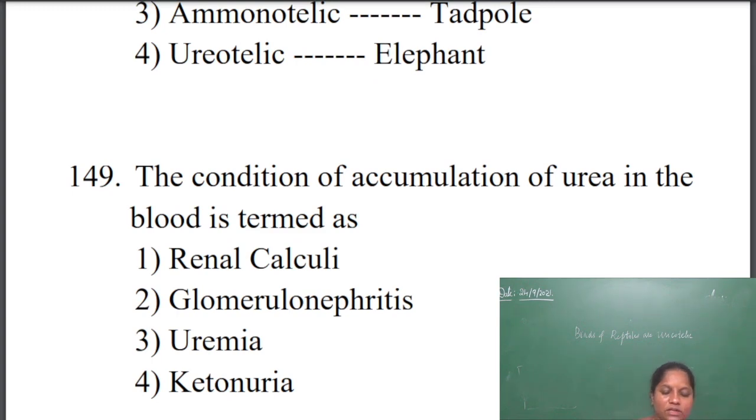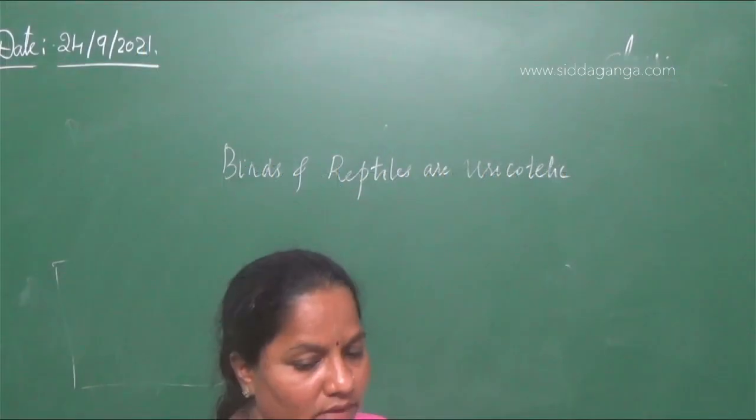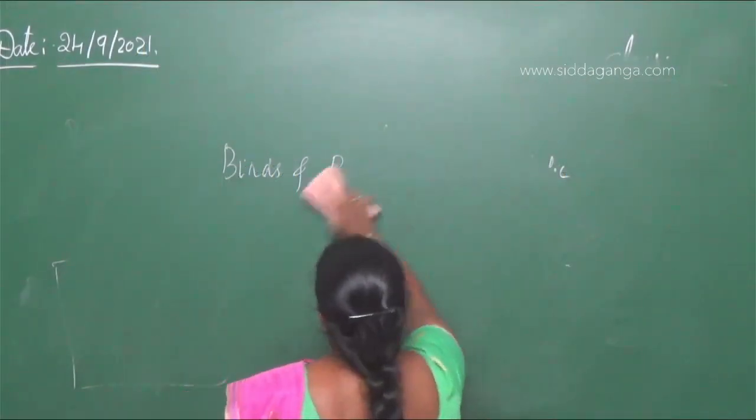The next question is, the condition of accumulation of urea in the blood is termed as. For this you should know the conditions here. They are given with four options.